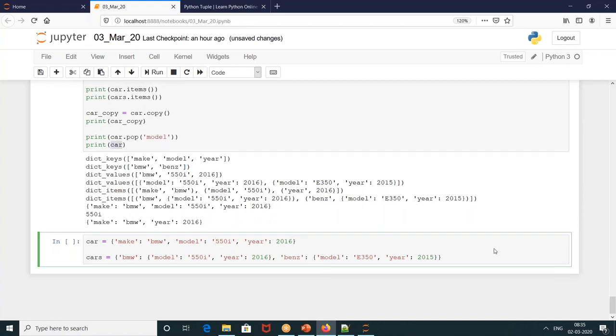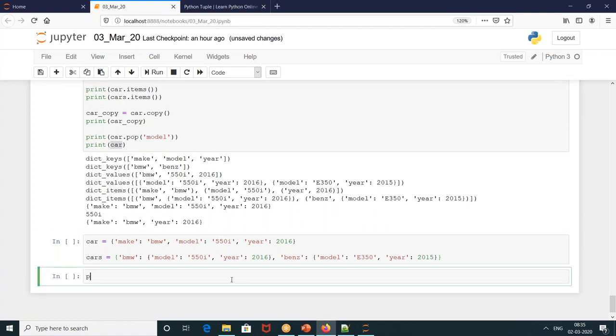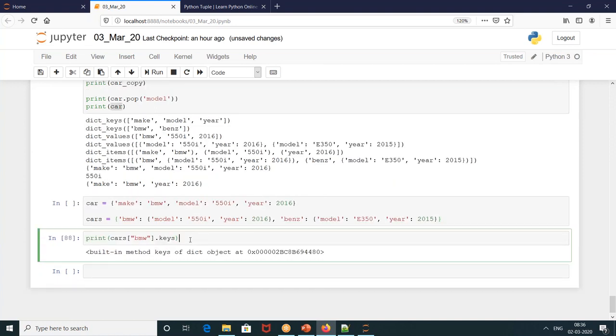Let's go to Pawan's question now. Print of cars of BMW. Okay, what it gave? It gave you a function.